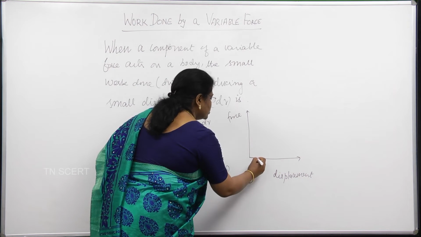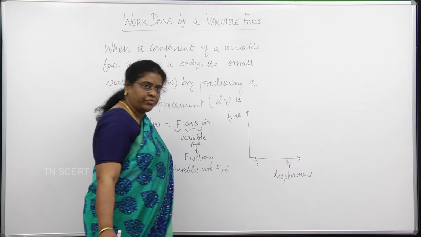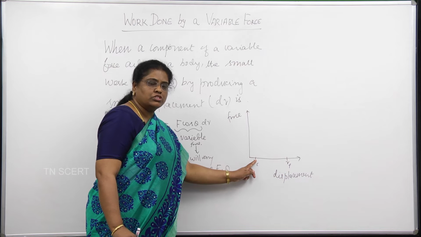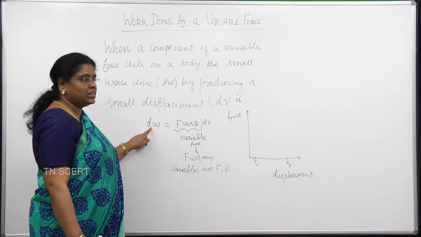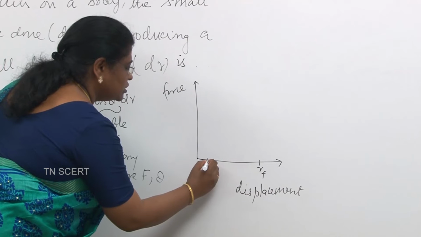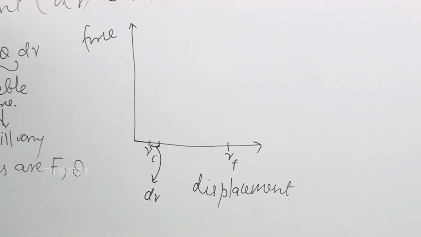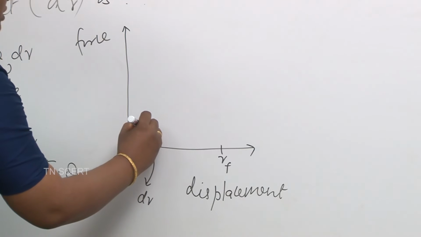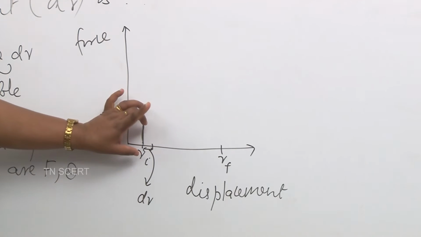Let me mark the initial position to be Ri and the final position to be Rf. So, in moving from initial position, a small work done involved is dW. So, from here to here it is going through a very small displacement dr. What is the corresponding force?